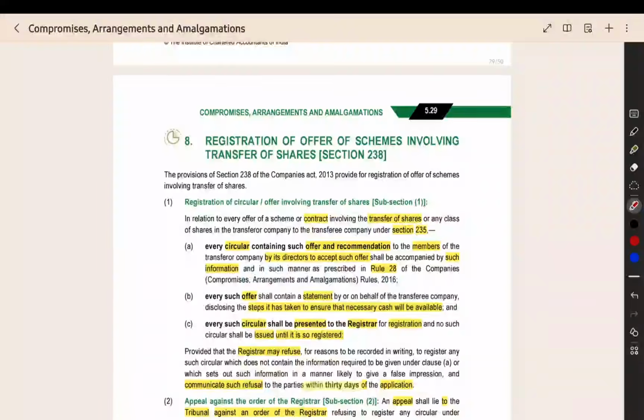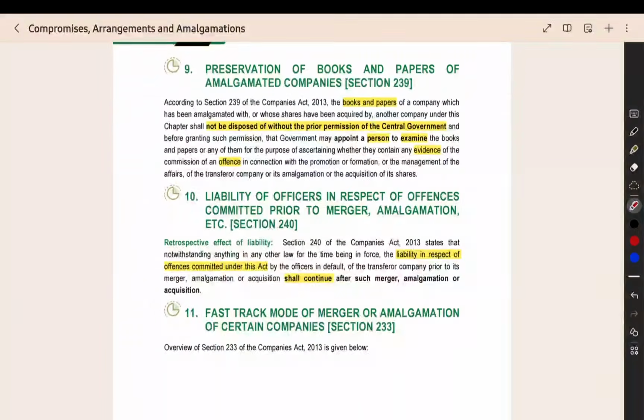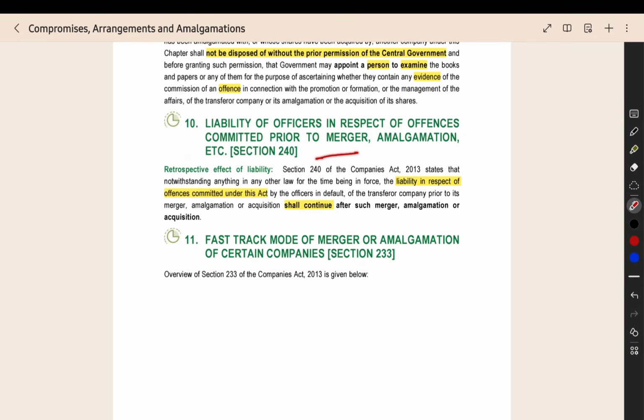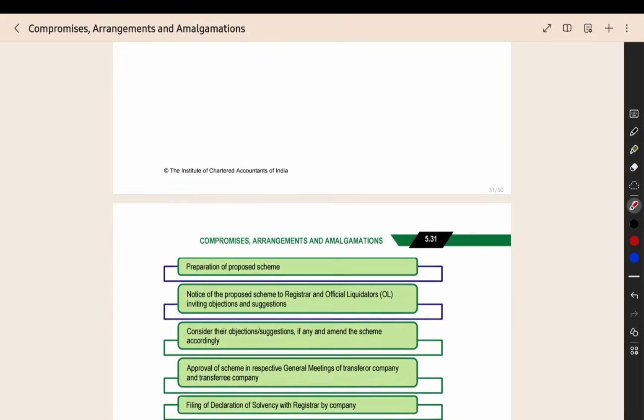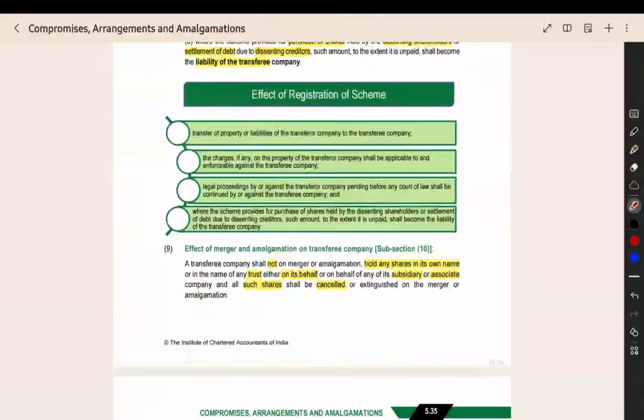So that is there. Section 238, registration of the scheme, we saw. Sections 239 and 240 are simple sections. Books should be preserved; without central government approval, you cannot destroy the books of accounts. Section 240 deals with liability for offenses prior to the merger or amalgamation: whatever offense you committed before the merger or amalgamation is covered by that provision. Then section 233, fast track mode of amalgamation, we have completed.